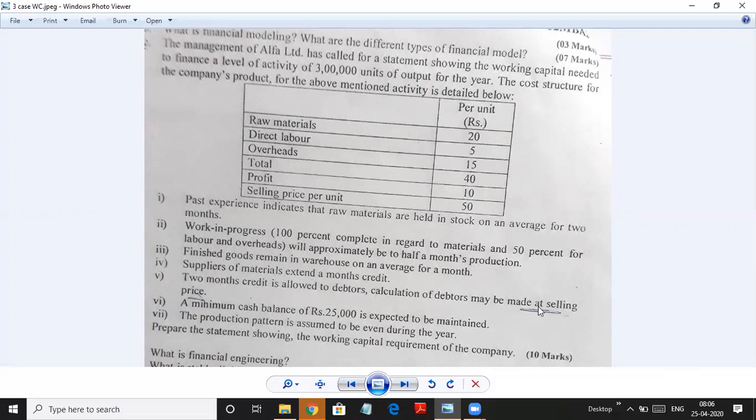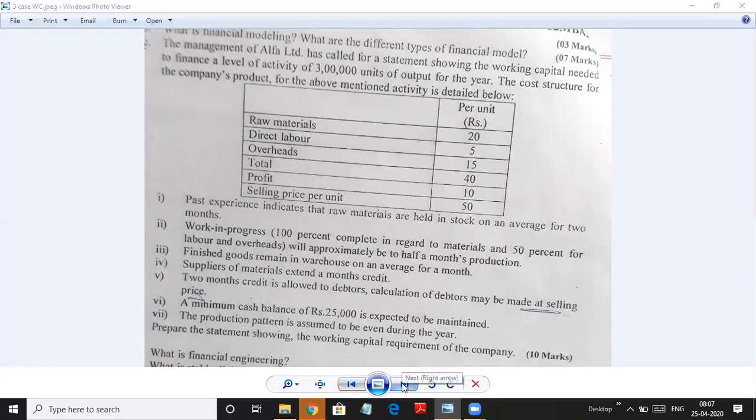Now see here, they have told to do it at selling price, so we will do it at selling price. Otherwise we were doing it at cost in the previous two sums. Only if they ask you to do it at selling price, we will do that. Otherwise debtors will be always on cost. Cash is 25,000. Production pattern is assumed to be even. Prepare a statement showing working capital.